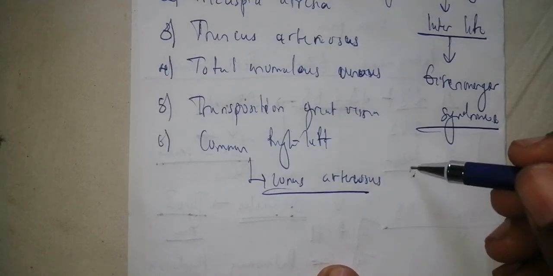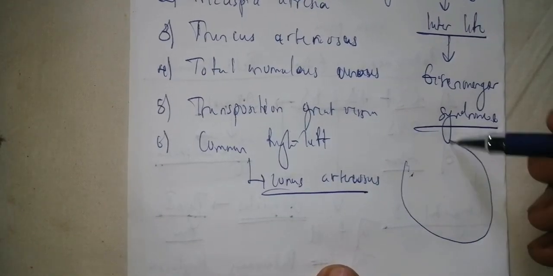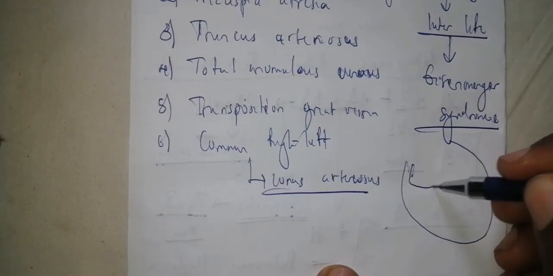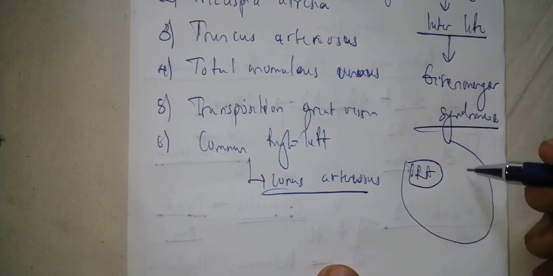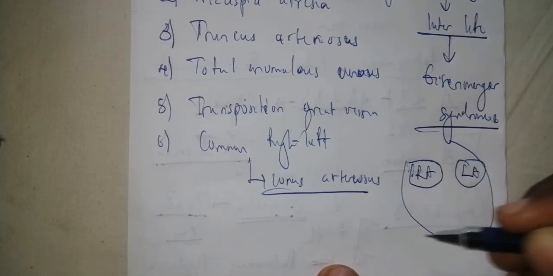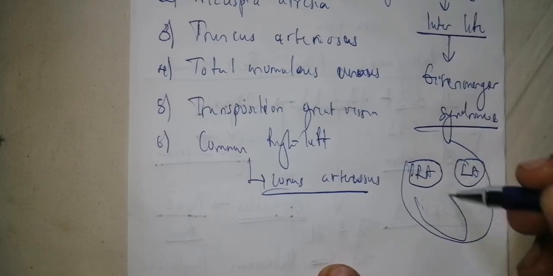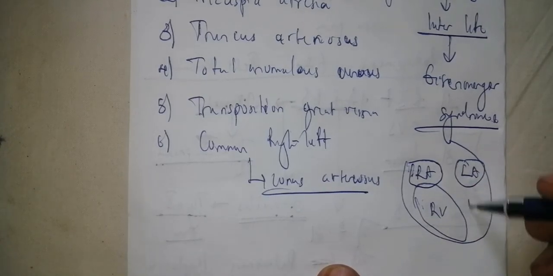Because normally when you have your heart, is it clear? There is a right atrium here, the left atrium here, the right ventricle here, and the left ventricle here.